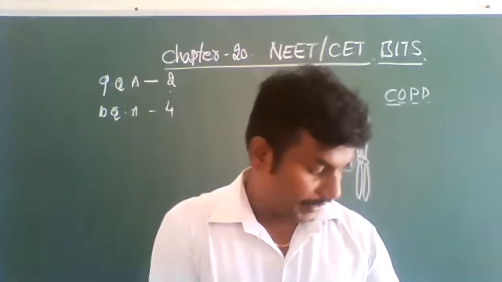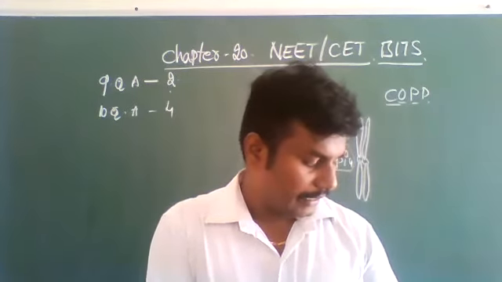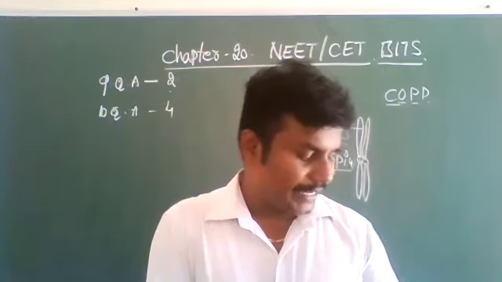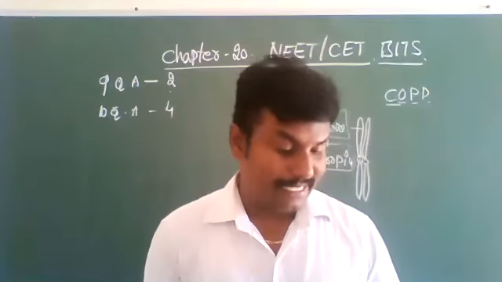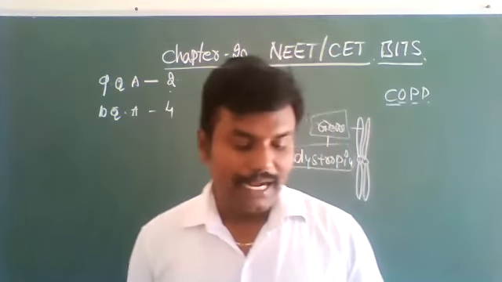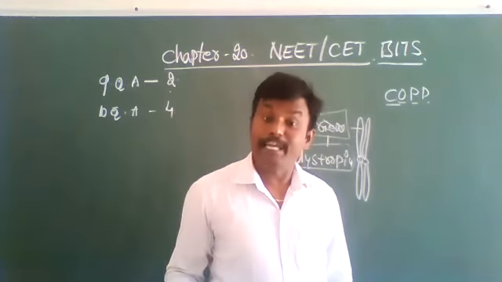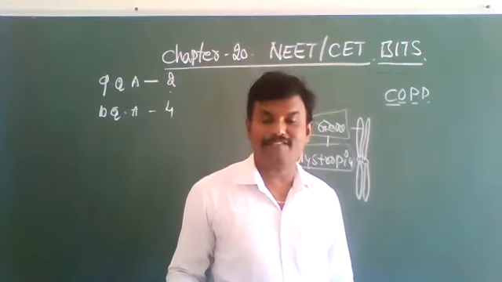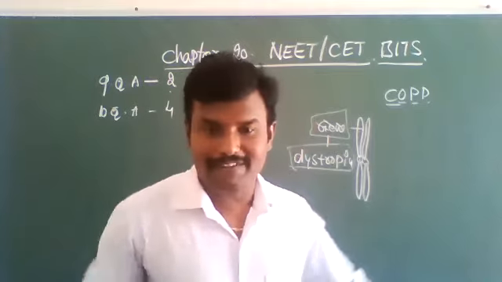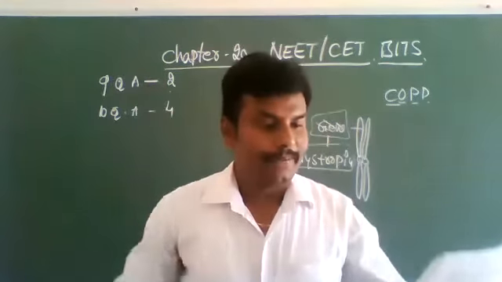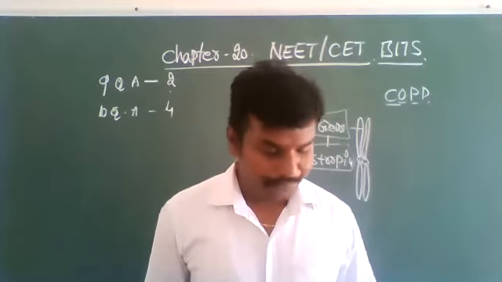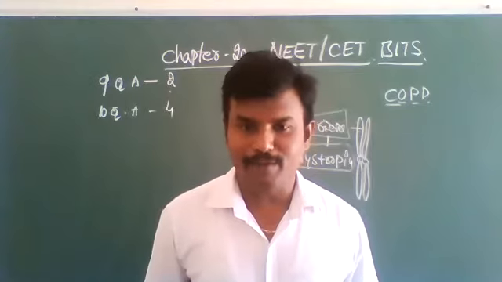Next, the third option, the adductor group of muscles. The adductor group of muscles helps in bending of limbs towards the midline of the body. Limbs, our hands and legs. What does midline of the body mean?